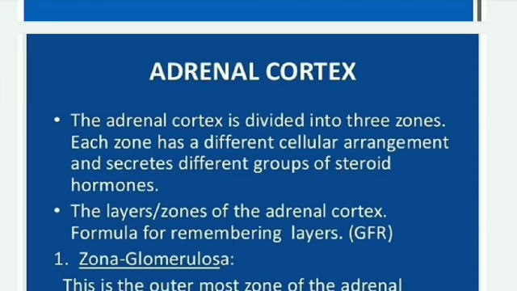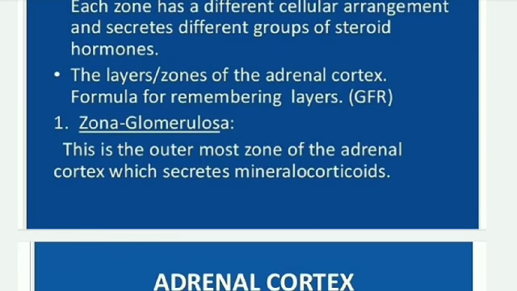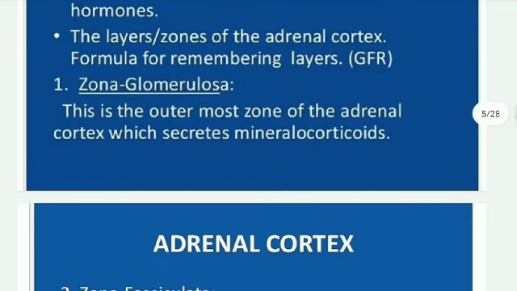Next, adrenal cortex. The adrenal cortex is divided into three zones. Each zone has a different cellular arrangement and secretes different groups of steroid hormones. These are the layers or zones of the adrenal cortex. Formula for remembering the layers. Zona glomerulosa: this is the outermost zone of the adrenal cortex, which secretes the mineralocorticoids.